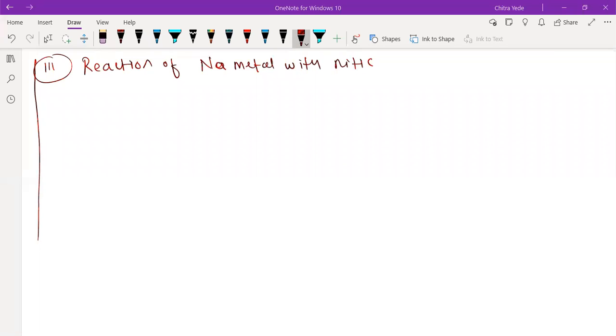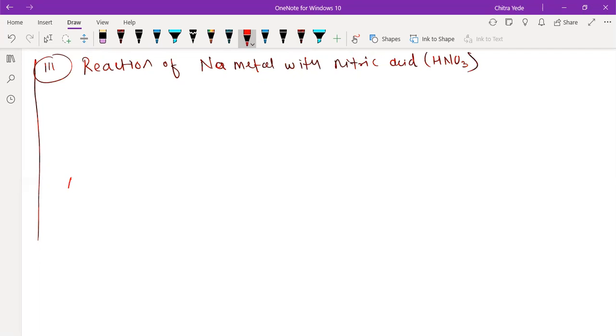So we'll continue with this. Sir, is it nitric acid? Yes, HNO3 is nitric acid. So sodium metal with nitric acid. Yes, sir, it's nitric acid, and its formula is HNO3. Okay, so I'm going to write the reaction over here, then we will write the description.